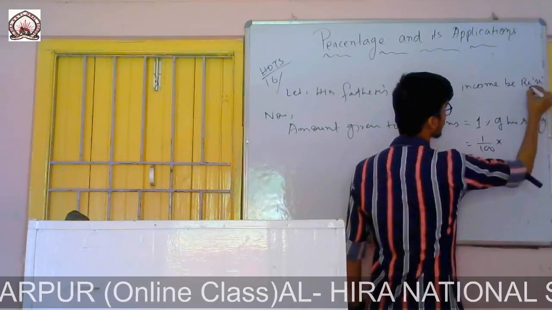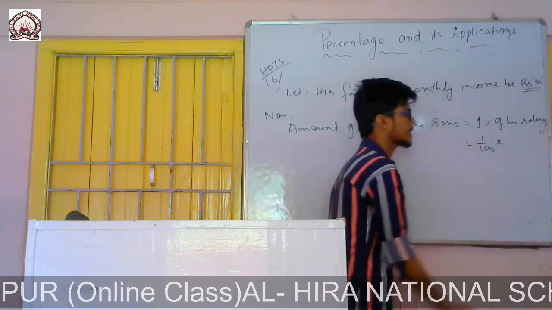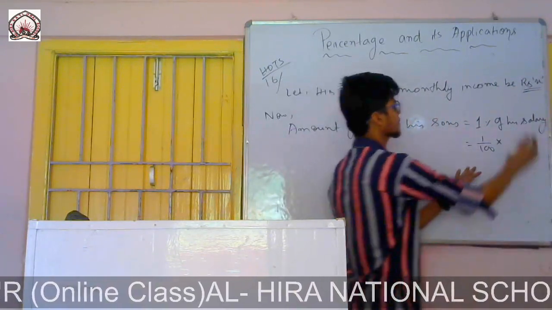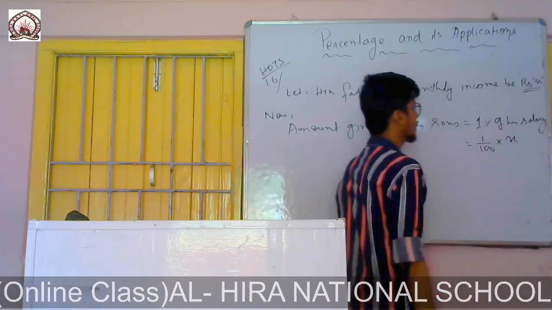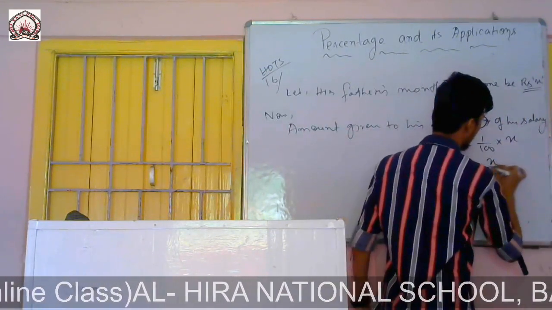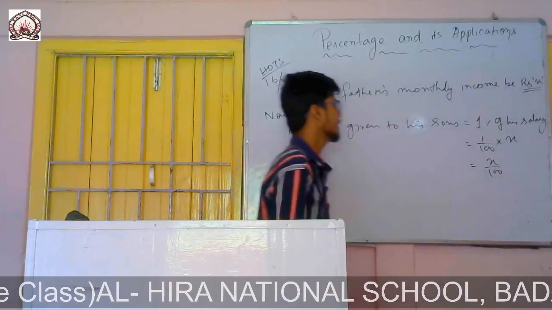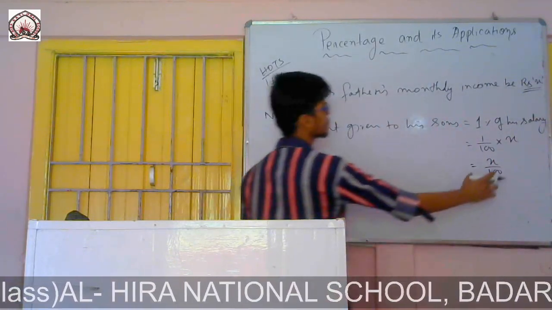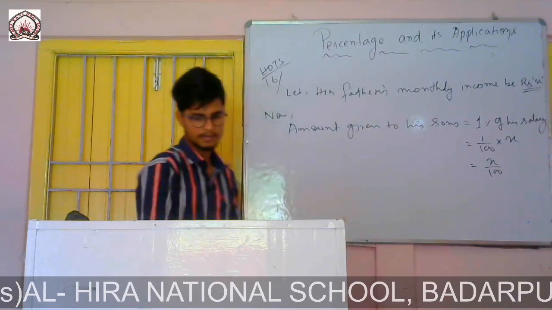And salary, we don't know how much salary he got monthly, so we'll let it be X. So I'll write 1 by 100 of X, that means X by 100. So this is the amount he gave to his sons, both the sons.